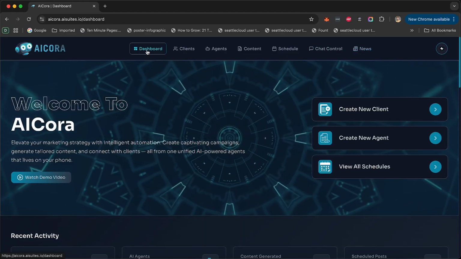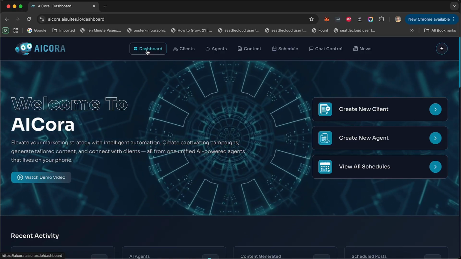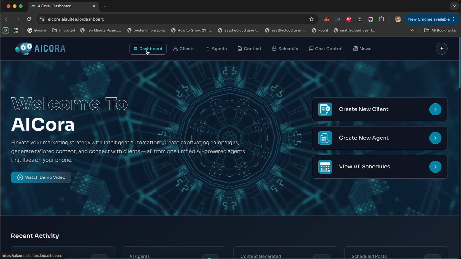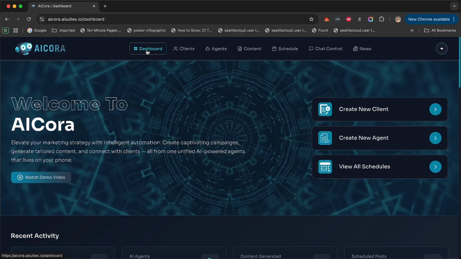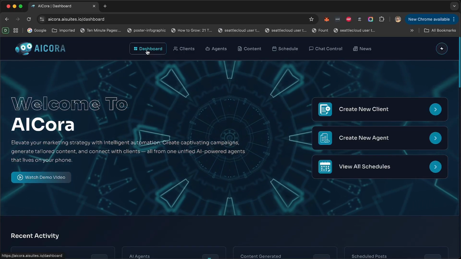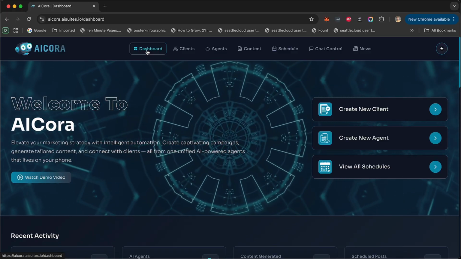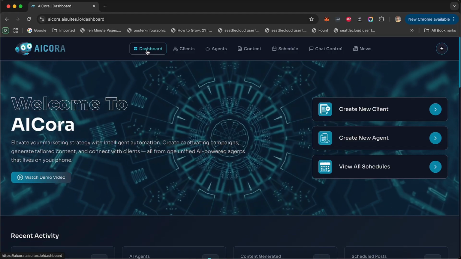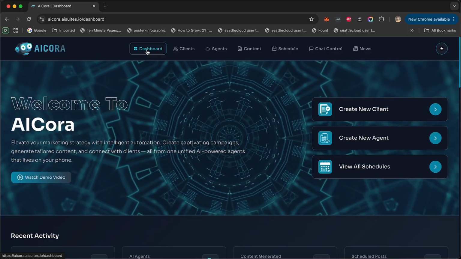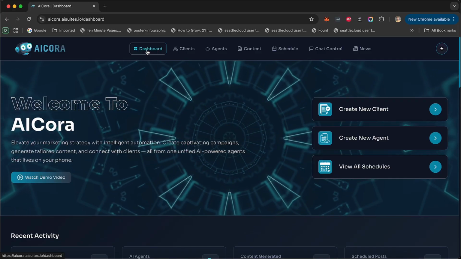Again, AI Kora is an incredible new platform that has been created to bridge the gap between humans and services, which is social media management, and make it so much easier for you to not only manage your social media but also grow your audience, get more engagement, sell to more audience, sell more service, sell more products, but also sell all of this as a bundled agency service to other businesses, other coaches, other consultants, other clients, and help them make more money.